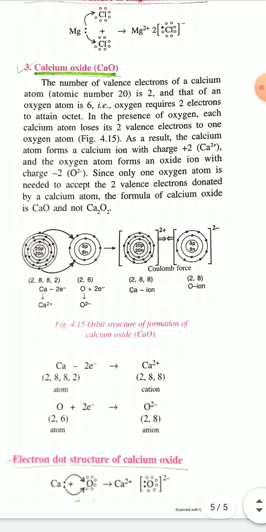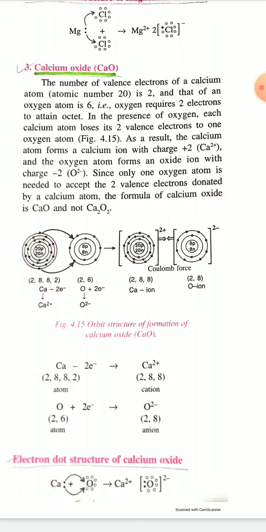Now, electrovalent bond or ionic bonding in calcium oxide. You know calcium has atomic number 20 and oxygen has atomic number 8. The atomic number of oxygen is 8, so the electronic configuration of oxygen is 2, 6. In the first shell 2 electrons, in the second shell 6 electrons.